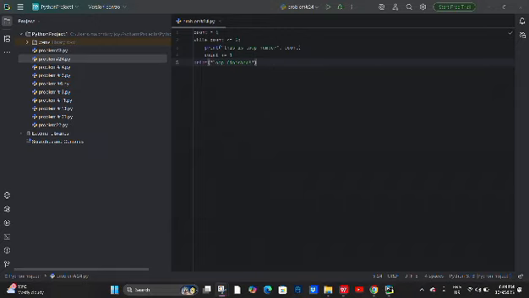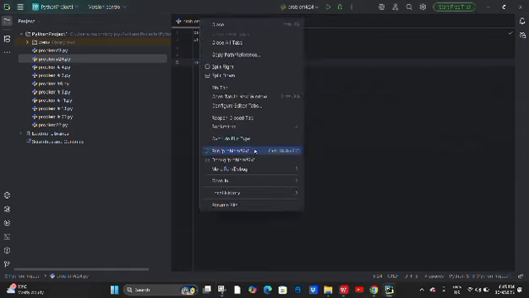And the last line: after the loop ends, when count becomes 6 and the condition is no longer true, this line prints a final message. So, "loop finish" in quotation marks.